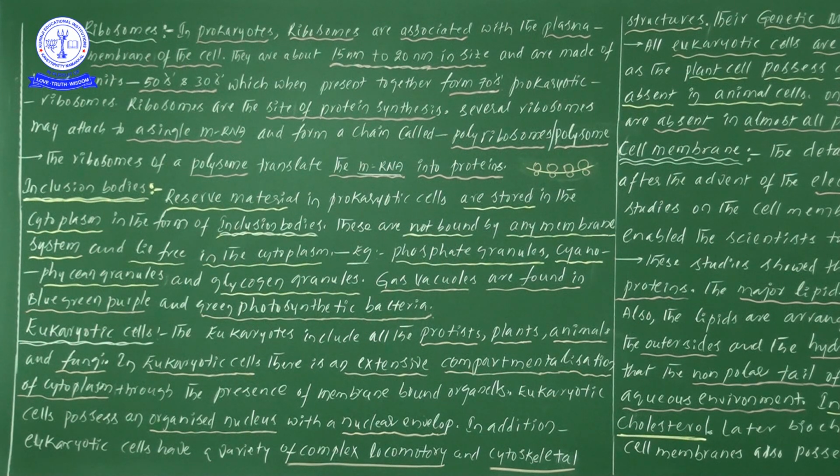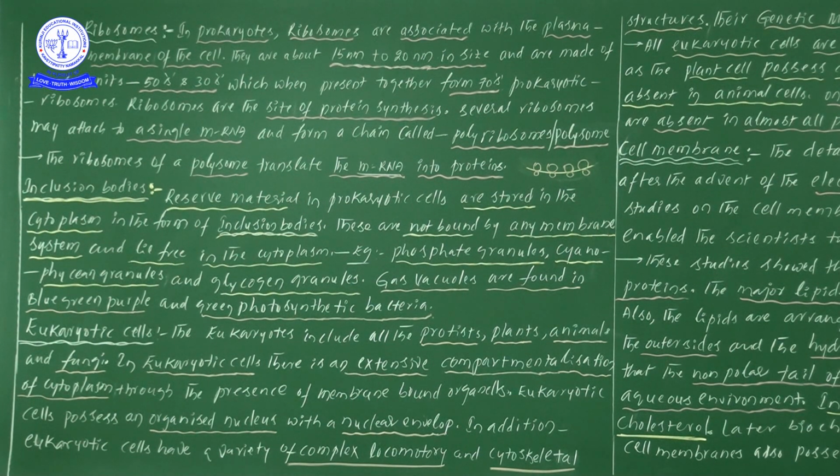This is because of the presence of different types of cell organelles: chloroplast, mitochondria, endoplasmic reticulum, Golgi complex. Likewise, so many cell organelles are there, no? Because of the presence of so many cell organelles in the eukaryotic cells, the cytoplasm is divided into extensive compartments through the presence of membrane bound cell organelles.